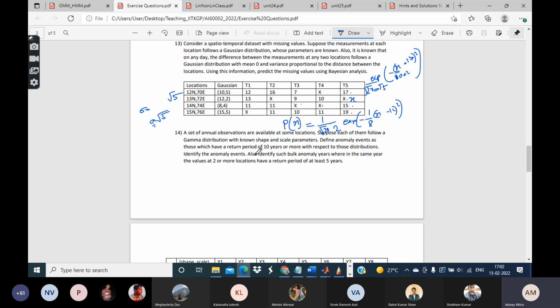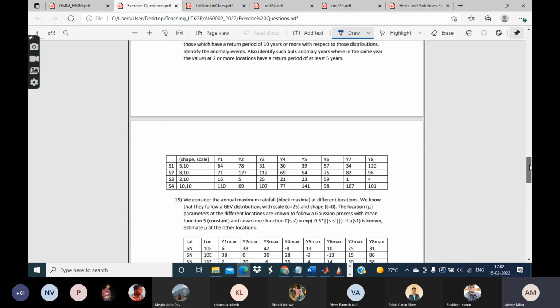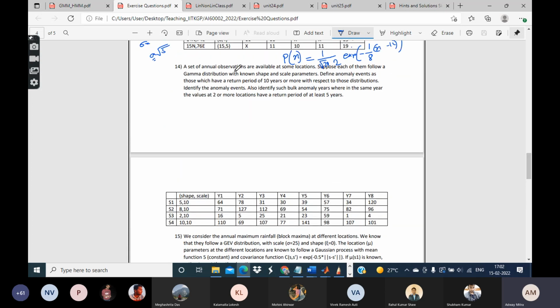Next we come to these GV style distributions. Here a data set has been given to you. You are told a set of annual observations are available at some locations. These are locations, and here are the different years, 4 locations and 8 years. The annual observations of some variable are provided, and suppose each of them follows a gamma distribution whose shape and scale parameters are also given.